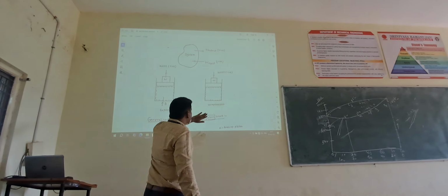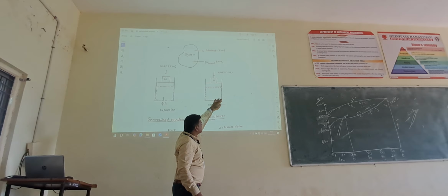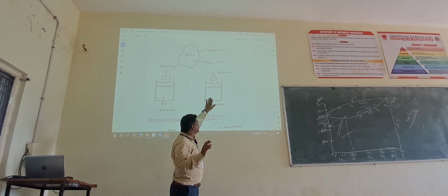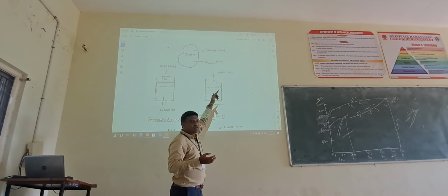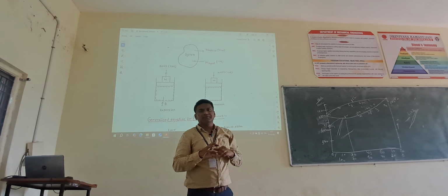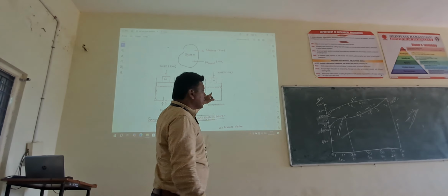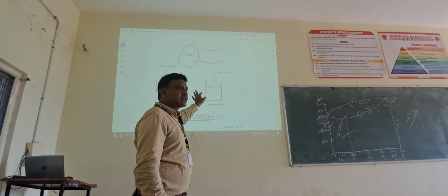Here there is no heat transfer taking place. If you insulate this, there is no heat transfer, but work transfer takes place onto the system; work is done on the system. It is called a closed system. Both are called closed systems.